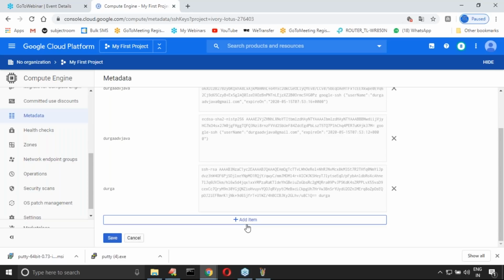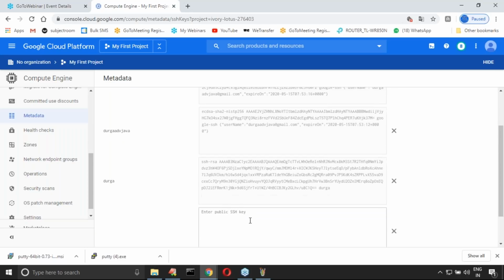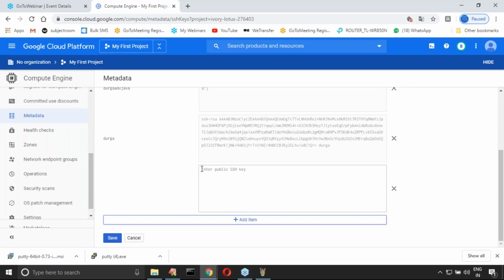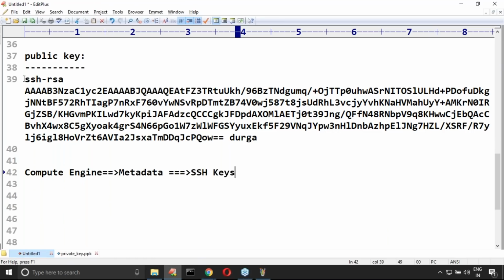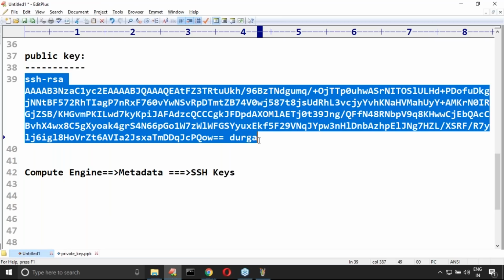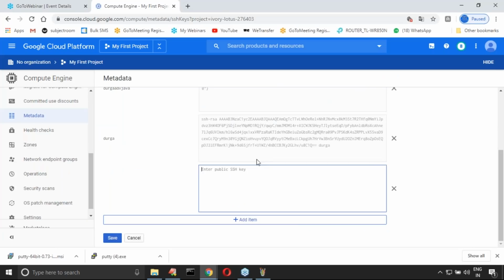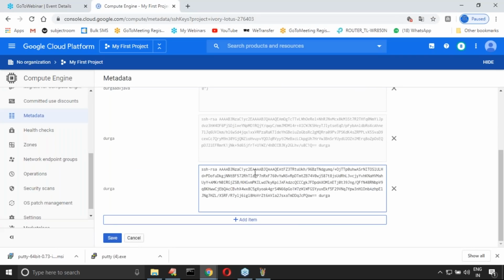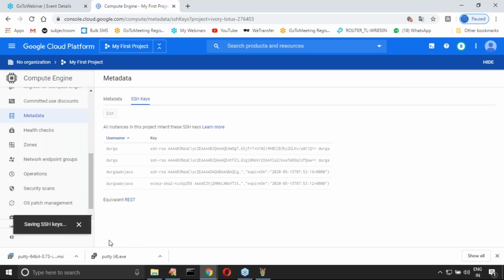Forget about those. What I will do is add item. Please enter the public SSH key, which is available here. This is the public SSH key. Now you can save. Saving the SSH key. Of course, there are some more things, but you are not required to worry. Up to this, any doubt? Can you please confirm you are in a position to understand, right?